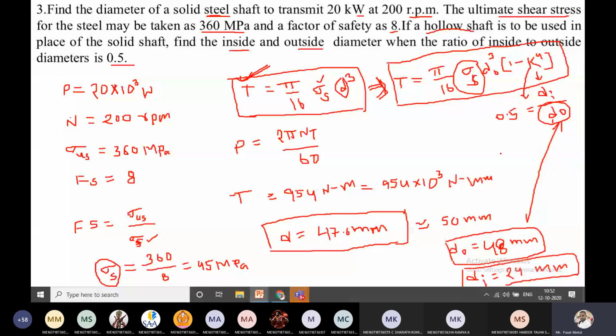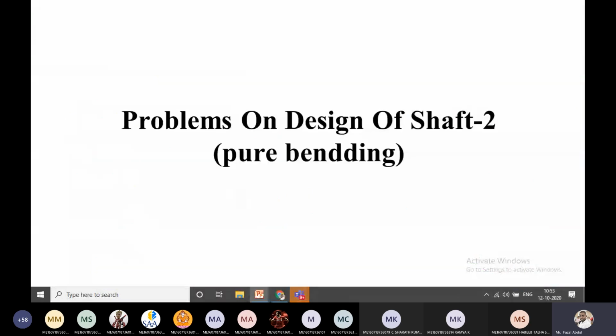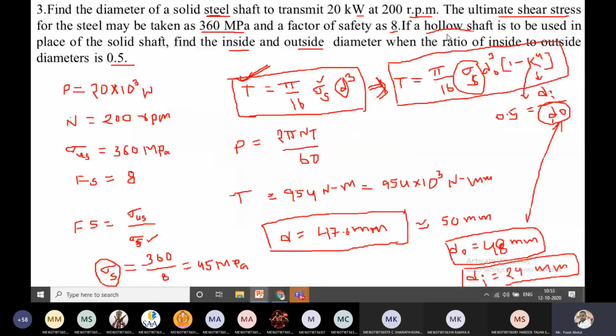In design of shaft, how many categories do we have? We have two categories broadly differentiated: based on strength and based on rigidity. Strength again has four different categories. In rigidity, two categories are there: lateral rigidity and torsional rigidity. That category we first need to identify.